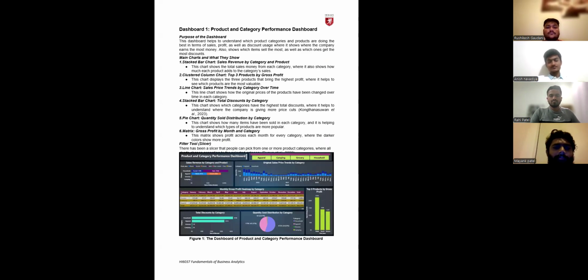Now I will explain dashboard 1, the product and category performance dashboard. This dashboard highlights the product categories as well as individual products contributing most to sales and overall profit. The stacked bar and clustered column charts show the category and product level performance in revenue and profit. Line and pie charts reveal the sales trends, discount impact, as well as quantity sold by different product categories. The matrix chart and the slicer enable interactive monthly profit views as well as category-specific filtering of visuals.